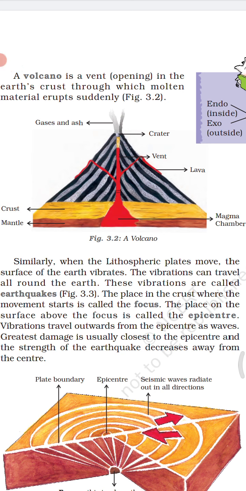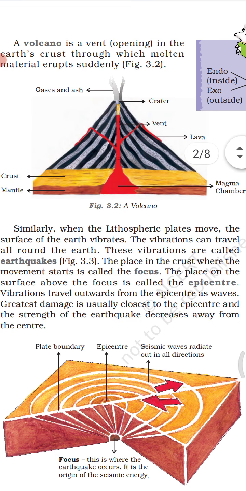The place on the surface above the focus is called the epicenter, means the place on the earth surface just above the focus, that is called epicenter. Vibrations travel outwards from the epicenter as waves. Greatest damage is usually closest to the epicenter, and the strength of the earthquake decreases away from the center.